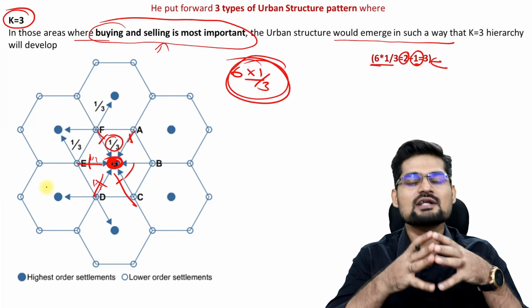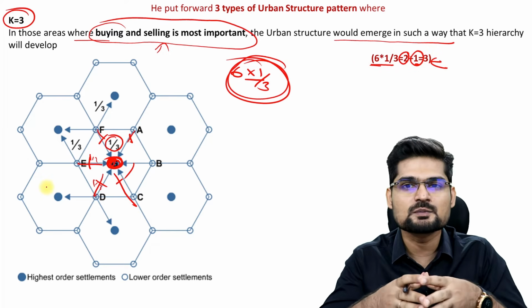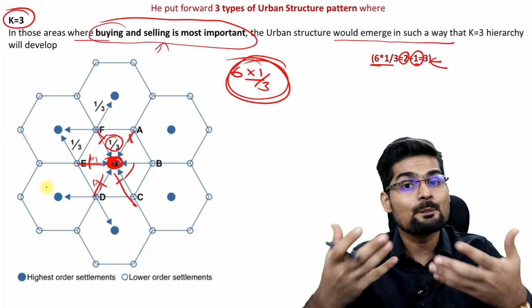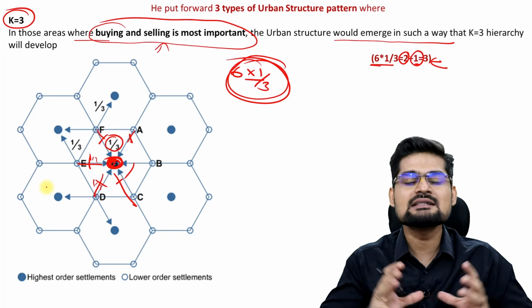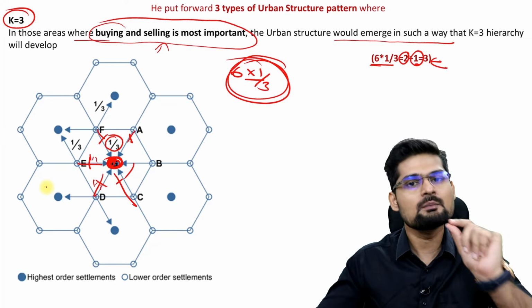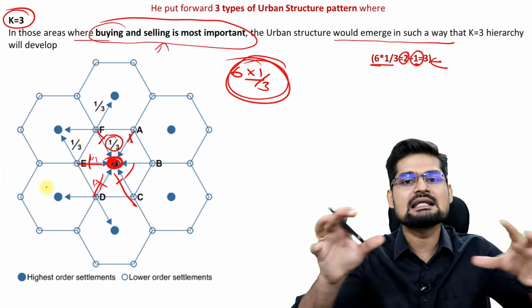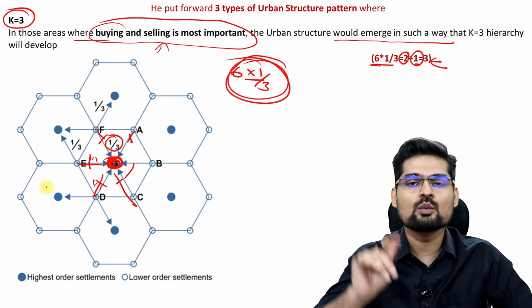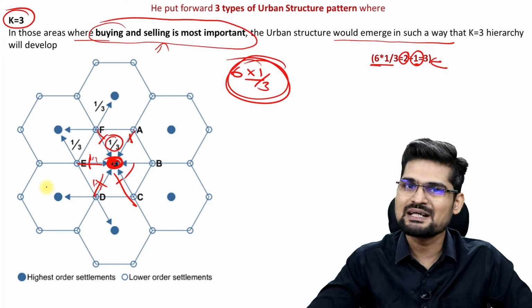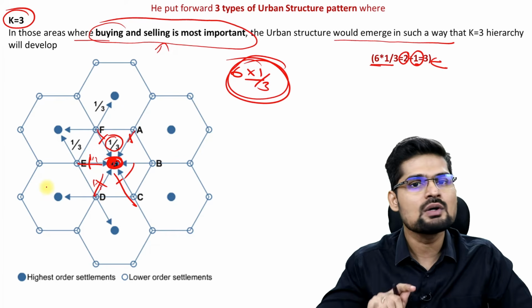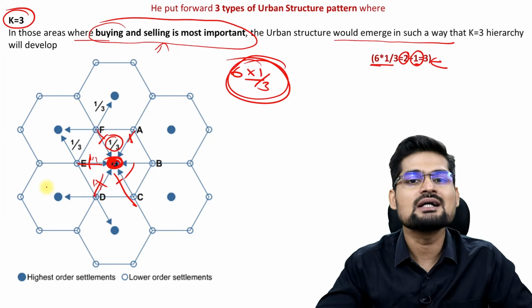So basically the K3 principle says that if you want an ideal marketing based settlement, the ideal system is K3. One bigger order should give service to the next 6 in the line, that is in the hexagon, and 1/3 service each will be divided and 1 to itself. So 6 into 1/3 is 2 and 1 to itself, that is a total of 3.